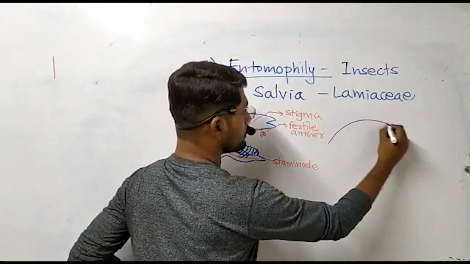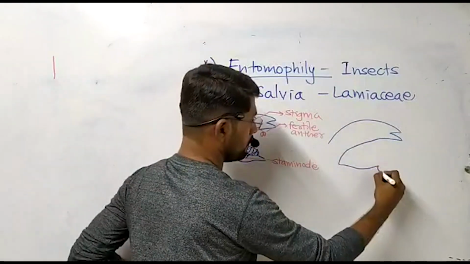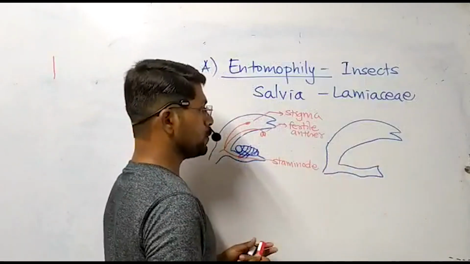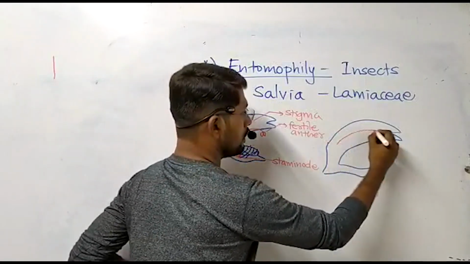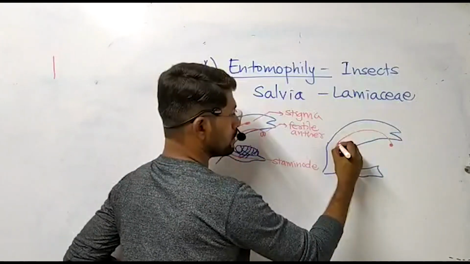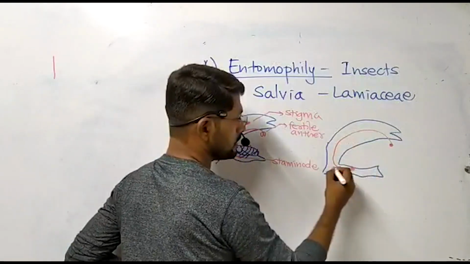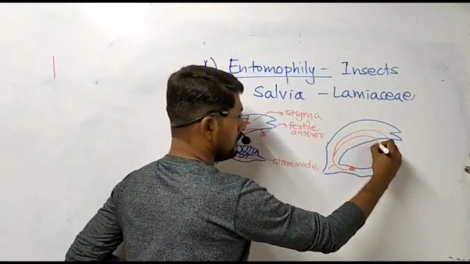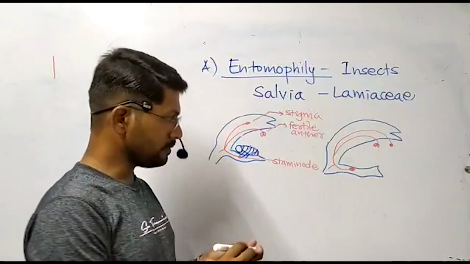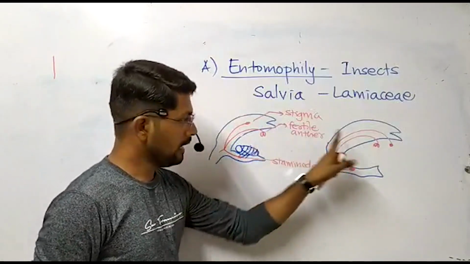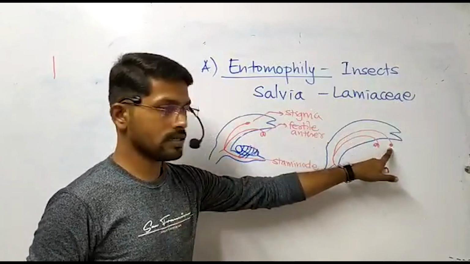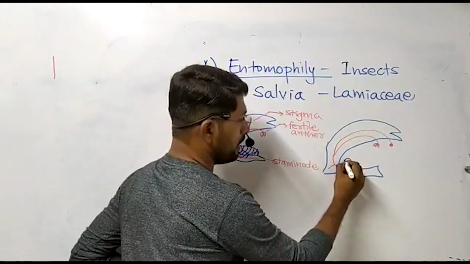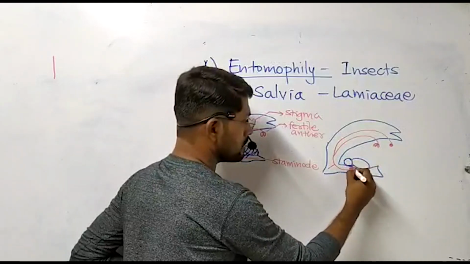The second flower, but this time the flower is exposing the mature stigma outside the corolla like this. So this is the mature stigma. Again, this is the staminode in this side. The anther is again here, and suppose the same insect is again visiting another flower where stigma is mature and is exposed toward the surrounding environment, outer environment. Now here insect will rest like this on the